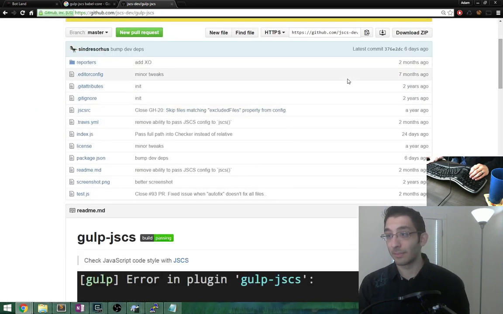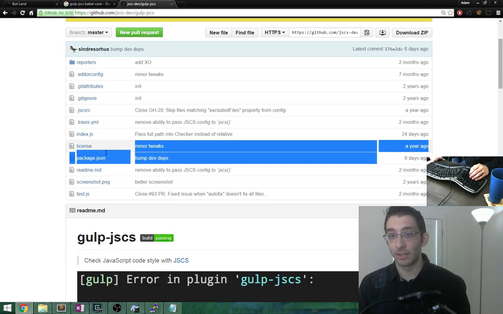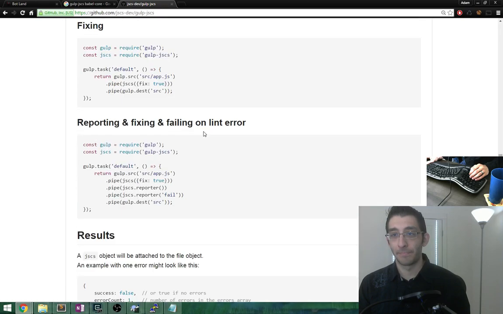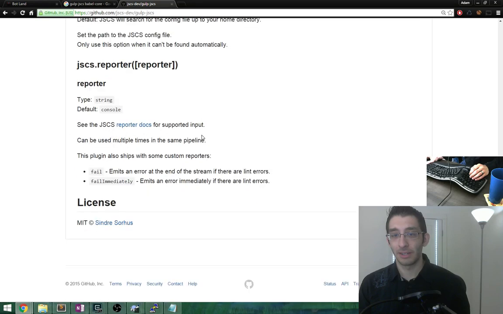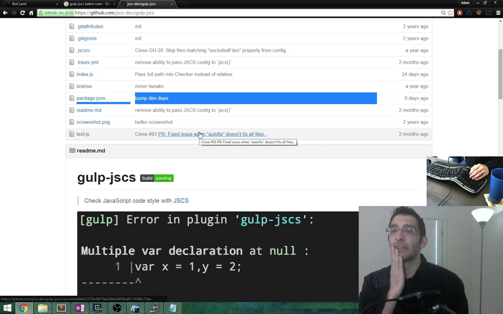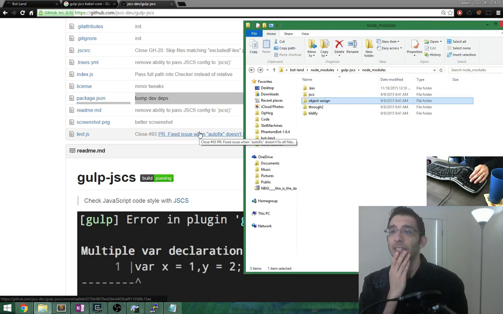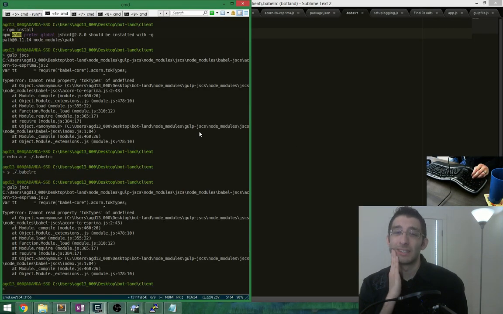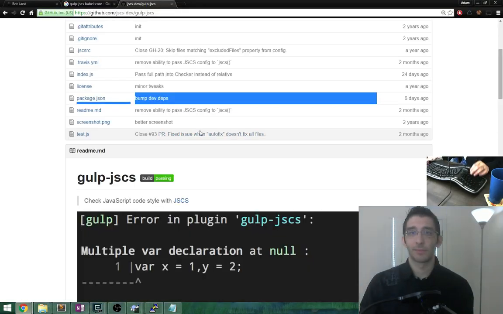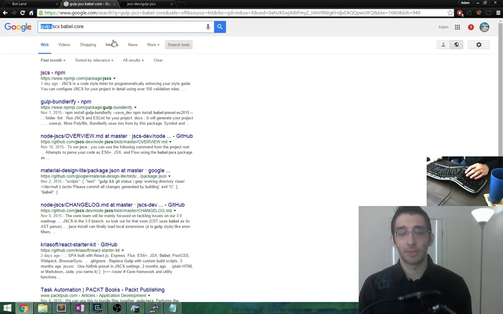When was this last updated? 6 days ago. Bump dev deps. They mention anything about Babel 6 here? Wait a second. Why does JSCS even need Babel? I guess because of the code style of ES6? Maybe our search is bad here. Maybe we should just do this.